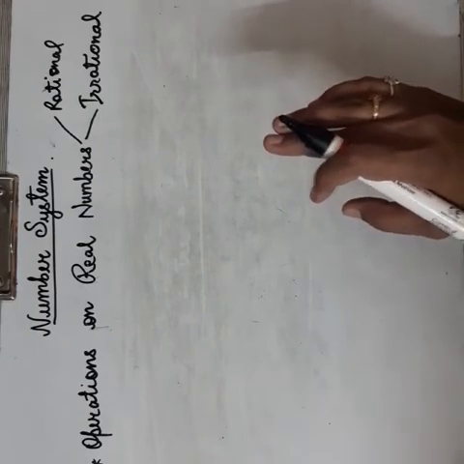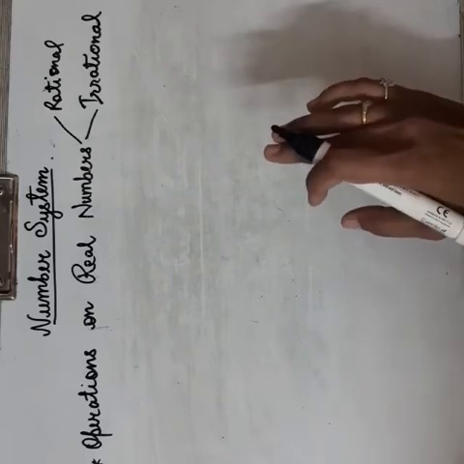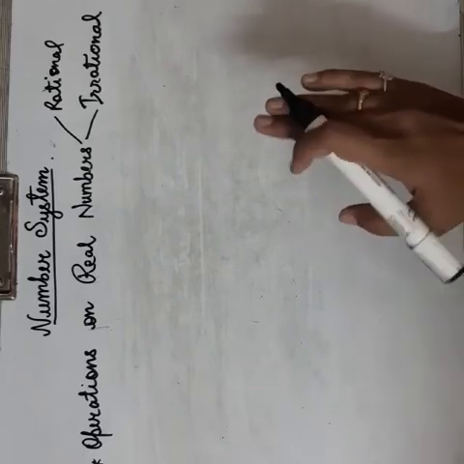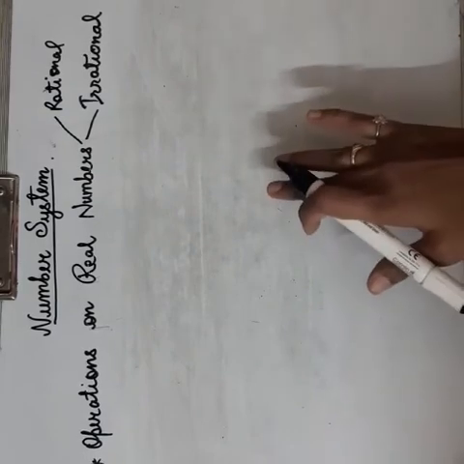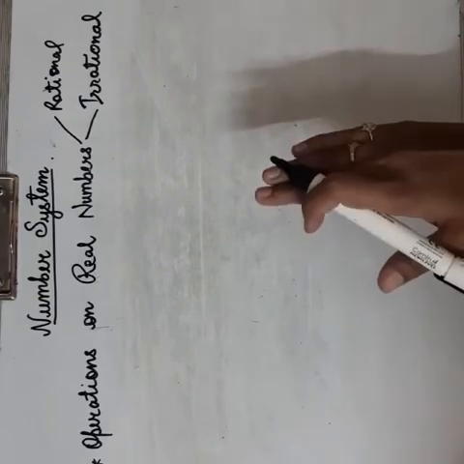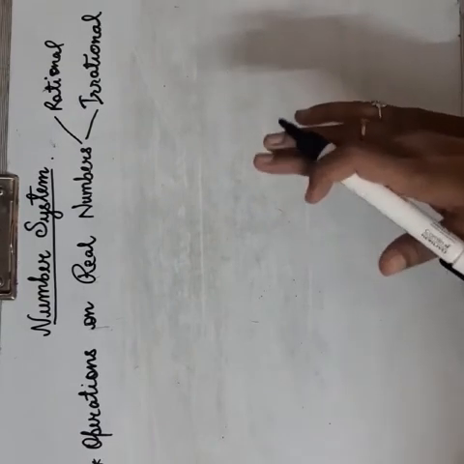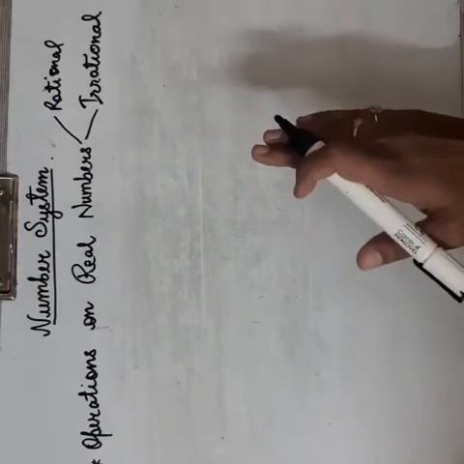Then we saw about irrational numbers. When you are adding and subtracting irrational to irrational numbers, the result will be irrational only. But when you are multiplying or dividing two irrational numbers, the result may be rational or irrational. So sometimes you may get a rational, or you may also get an irrational result.